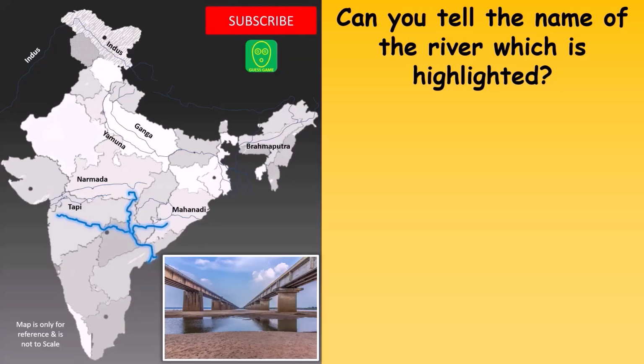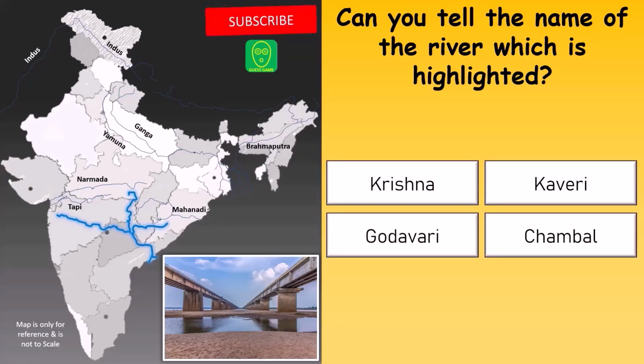Can you name the river which is highlighted? Your options are Krishna, Kaveri, Godavari, or Chambal.